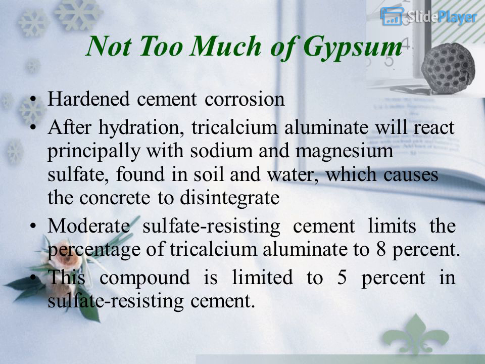After hydration, tricalcium aluminate will react principally with sodium and magnesium sulfate, found in soil and water, which causes the concrete to disintegrate. Moderate sulfate-resisting cement limits the percentage of tricalcium aluminate to 8%. This compound is limited to 5% in sulfate-resisting cement.